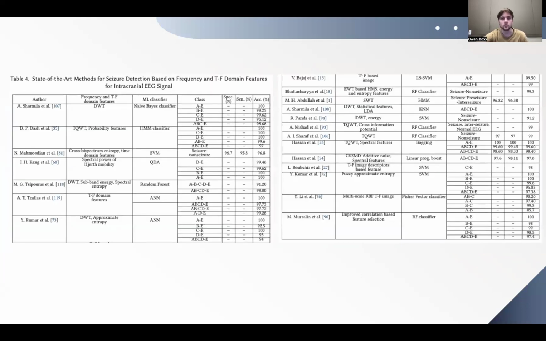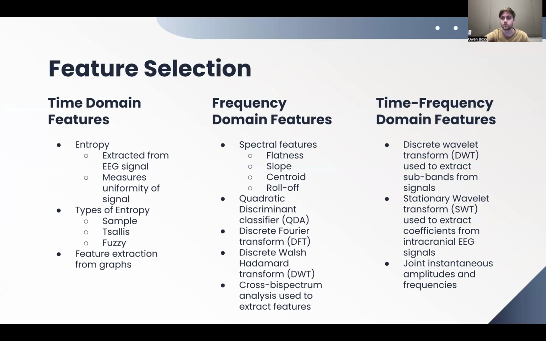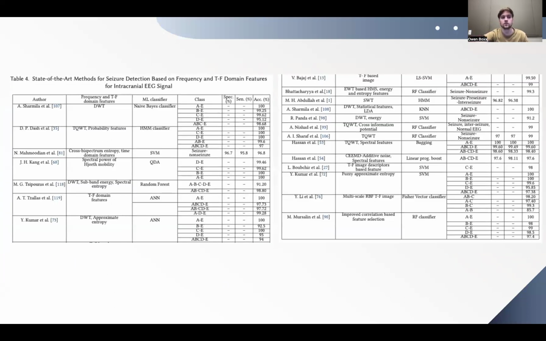And this was another one. This one is specifically for frequency and time frequency domain features for intracranial EEG signals. And this is kind of the same thing. It has the model or classifier, the type of features that were utilized, and the accuracy.